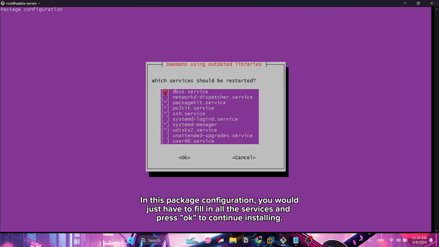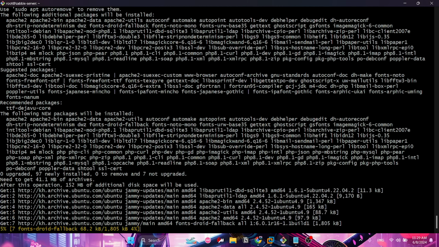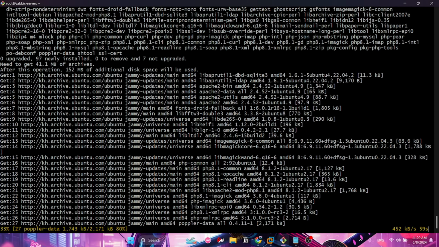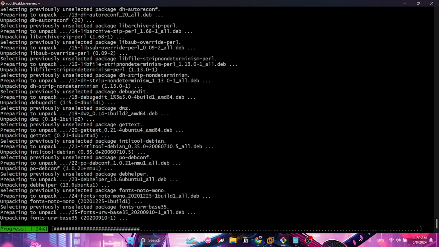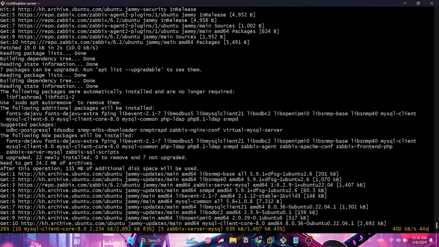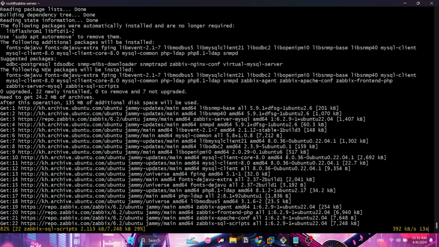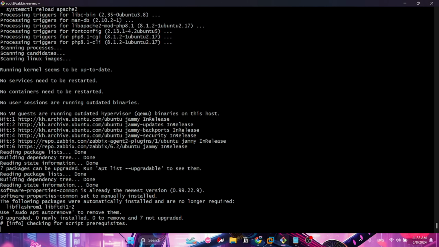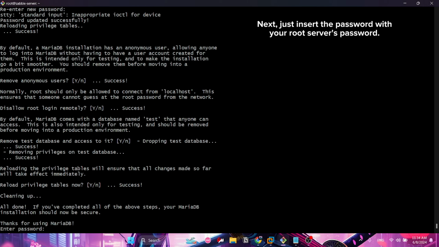In this package configuration, you would just have to fill in all the services and press OK to continue installing. Next, just insert the password with your root server's password.